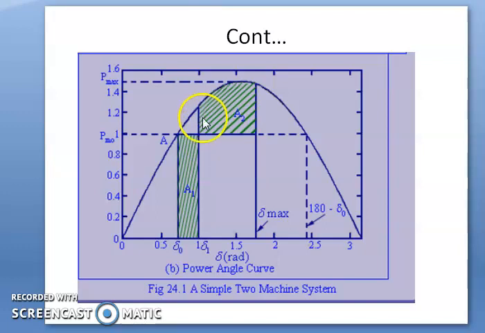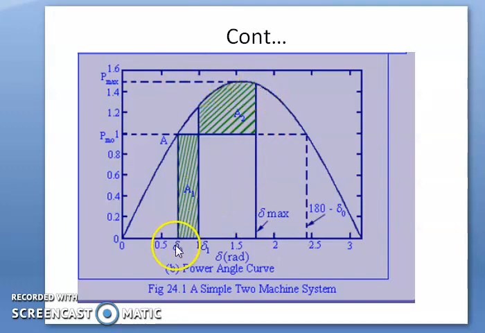Now taking this power angle back to the sine curve, it will give us the operating power, and the rotor angle will be delta 1. Now as per the equal area criterion, in order to make area A1 equal to area A2, the angle swings maximum up to delta max, and power reaches maximum P max.